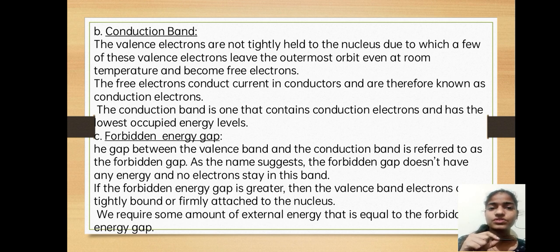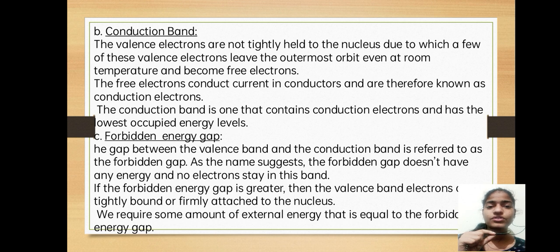So let's see the forbidden energy gap. The gap between the valence band and the conduction band is referred to as the forbidden gap. As the name suggests, the forbidden gap doesn't have any energy and no electrons stay in this band. So first there will be the valence levels, then a forbidden gap between the valence levels and the conduction levels, and then the conduction levels.